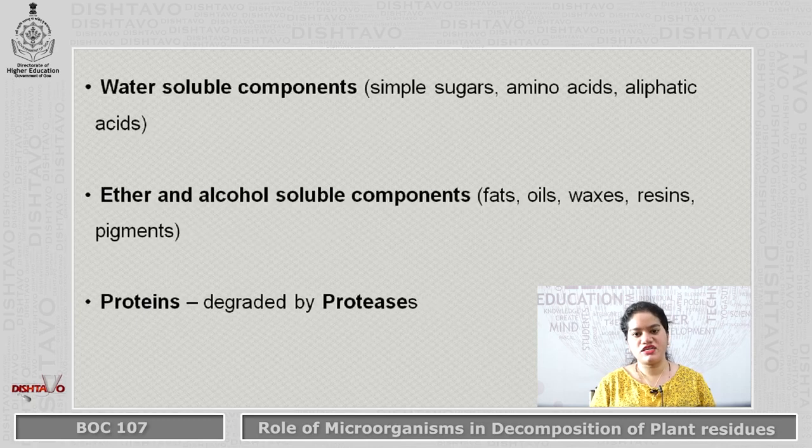Then we have the water soluble compounds, like the simple sugars, amino acids, aliphatic acids, which are soluble in water. Then we have the ether and alcohol soluble components like the fats, oils, waxes, resins and pigments. We also have proteins which are degraded by proteases.